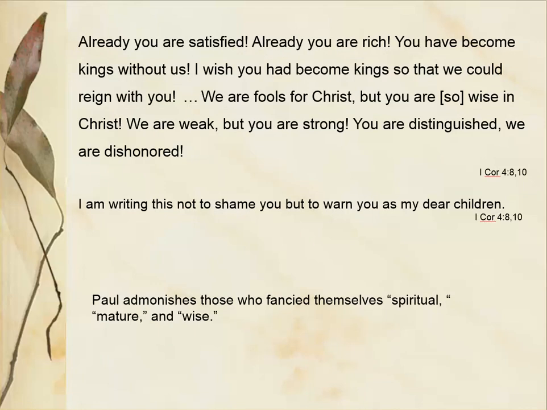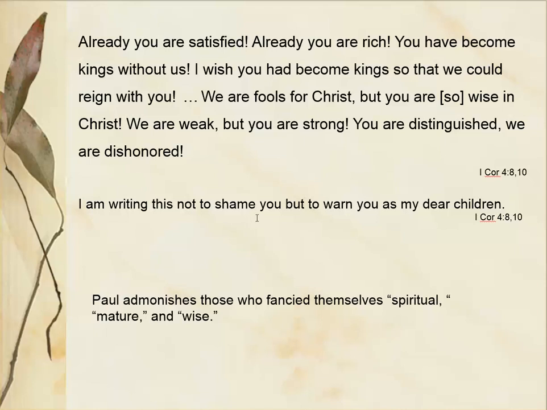Verbal irony in scriptures, we have a few examples here. 1 Corinthians 4, 8, and 10. Already you are satisfied. Already you are rich. You have become kings without us. I wish you had become kings so that we could reign with you. We are fools for Christ, but you are so wise in Christ. We are weak, but you are strong. You are distinguished. We are dishonored.